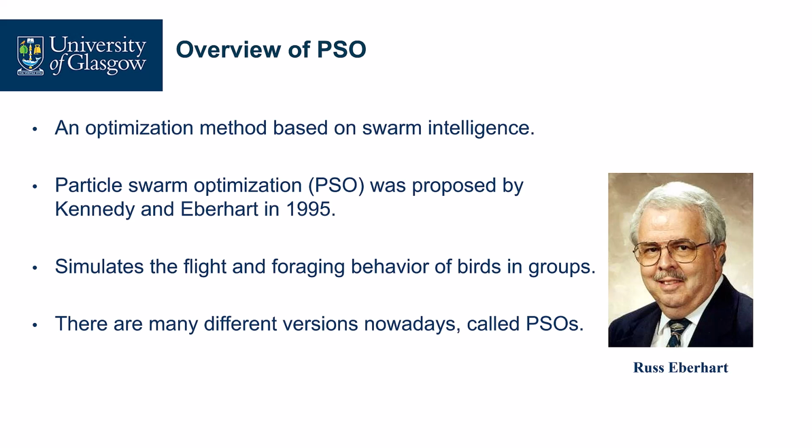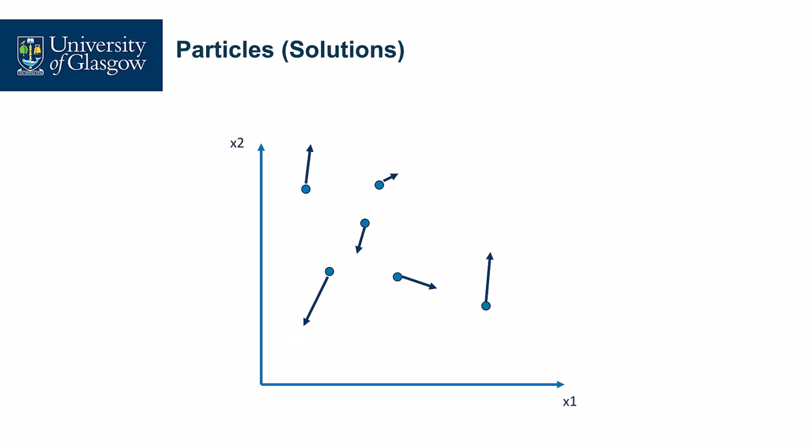Now we have the particles, and they interact with each other, and they move. We can consider the particles as solutions of the optimization problem. Here is an example: if there are two dimensions, x1 and x2, each particle has a certain x1 value and a certain x2 value.